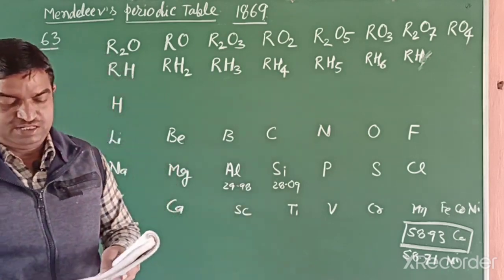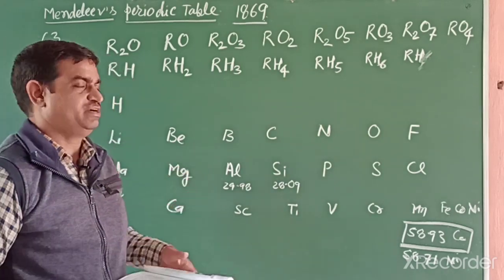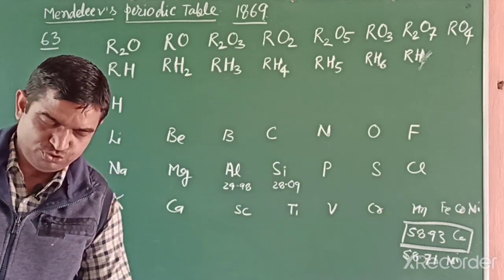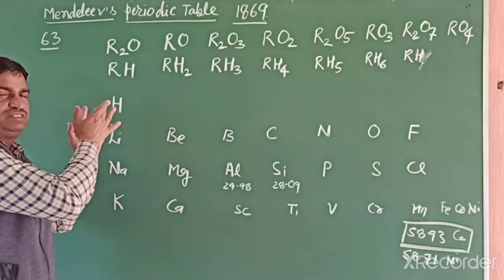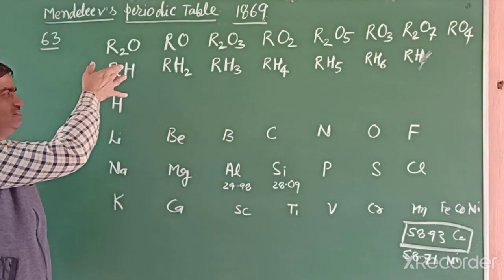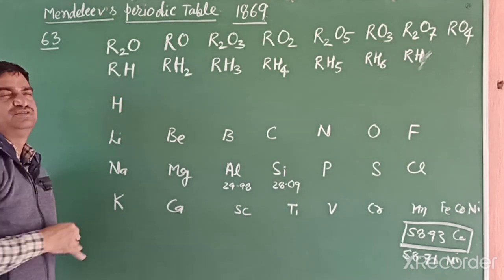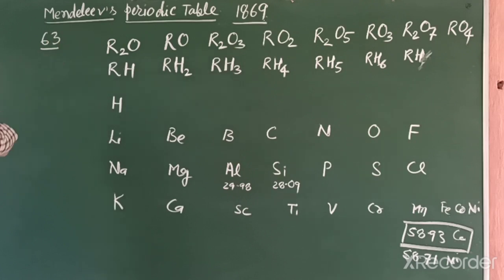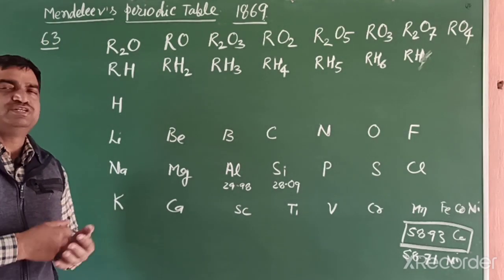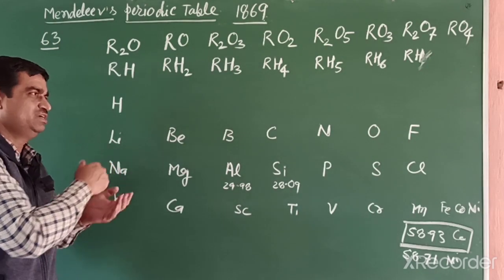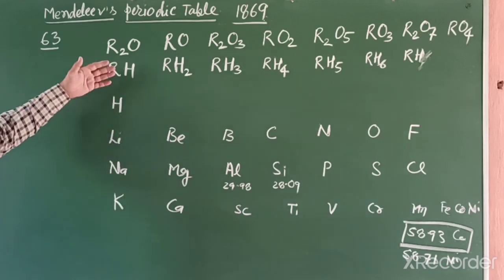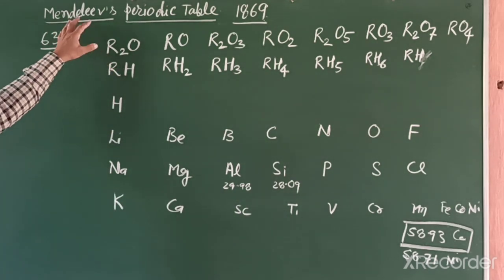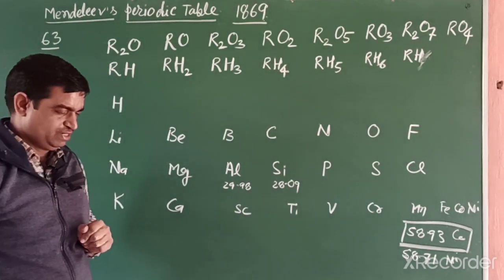Other elements like tellurium and iodine he also ignored, because his main criterion was that similar formulas be placed in the same group. Also, at that time, in 1869, atomic mass was not accurate and not measured easily. So he is known for the classification of elements.